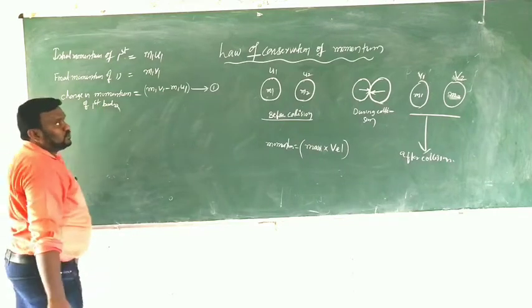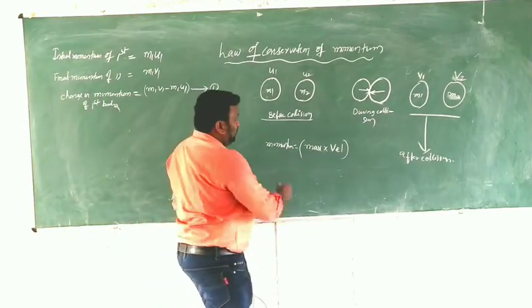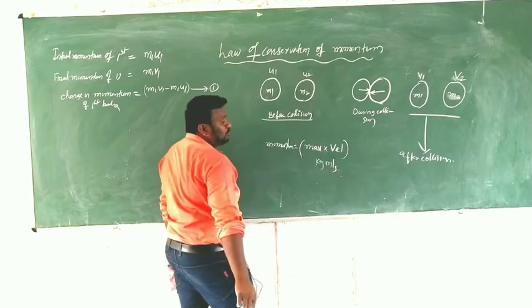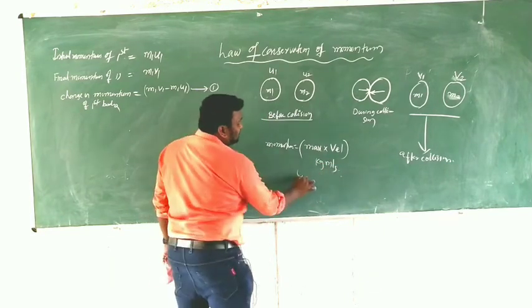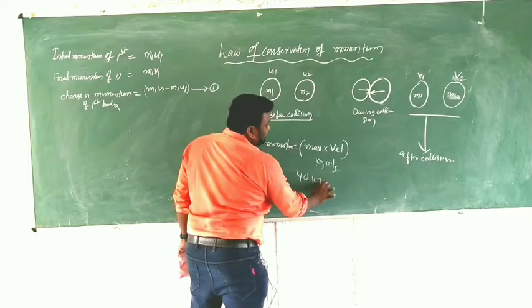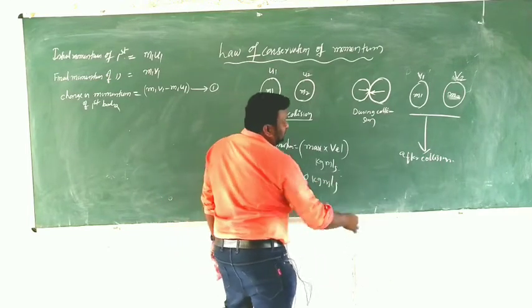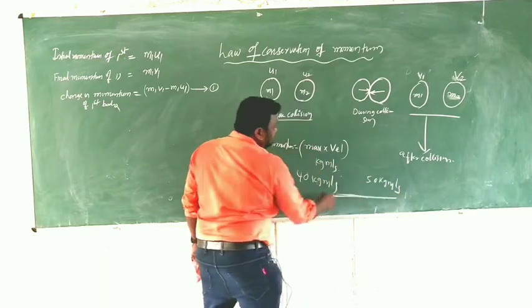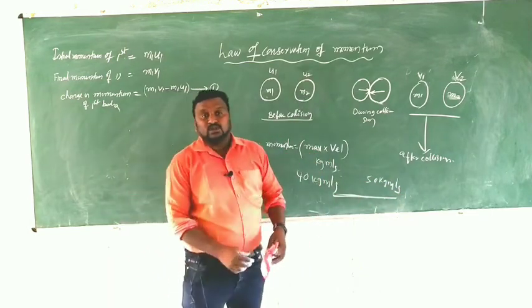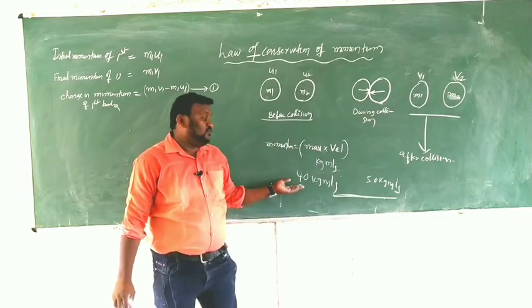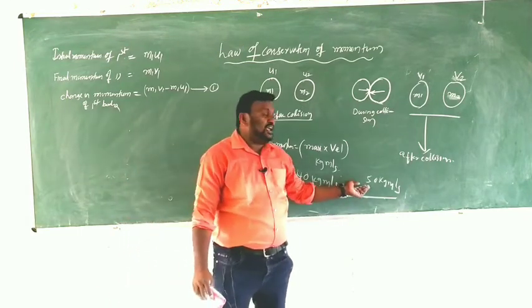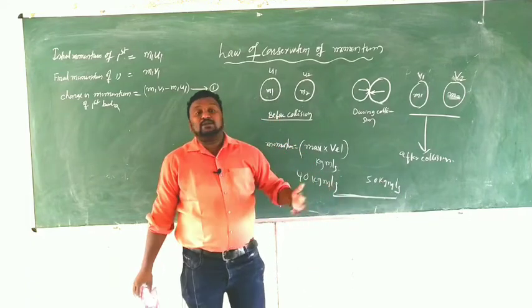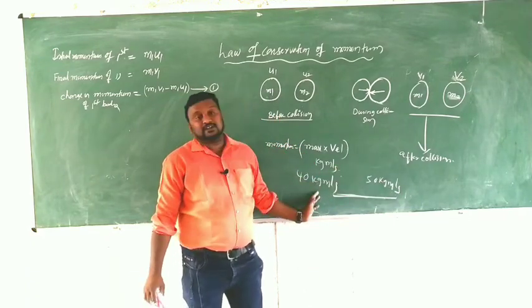Clear, children? For example, the unit of momentum is kilogram meter per second. Before collision the first body may have 40 kg meter per second, and after collision 50 kg meter per second. Then the change in momentum is 50 minus 40.